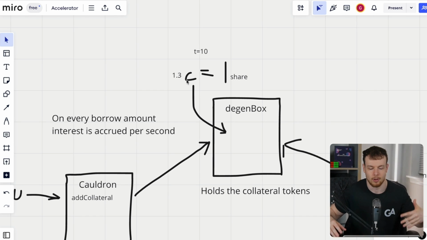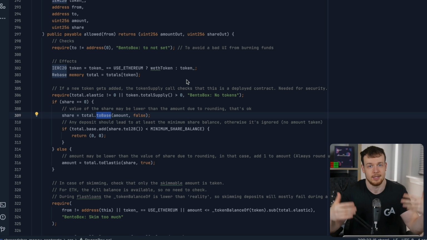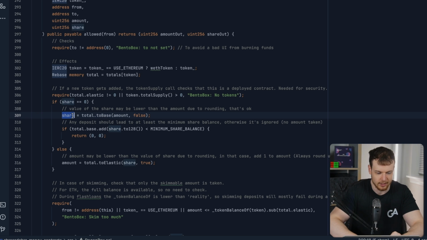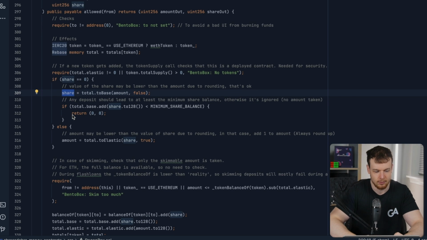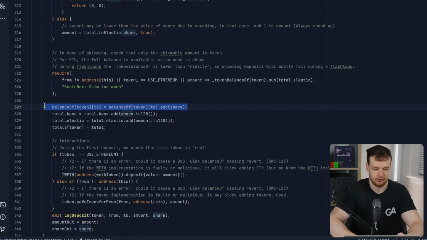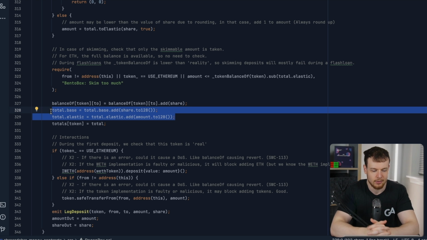It might equal 1.7 collateral tokens. It could equal 5 collateral tokens, depending on whatever that exchange rate is at this point in time, because it changes with time if things are deployed in a strategy. We're going to calculate, okay, this is how many shares should be minted to you. And then we're going to actually increase your balance for the shares of this token you're depositing by adding that share. And then we'll see the base and elastic. This is how they're tracking this conversion between shares and collateral token amounts.